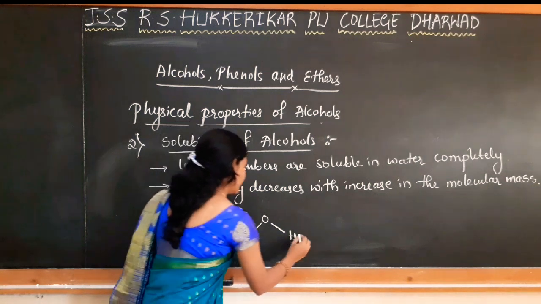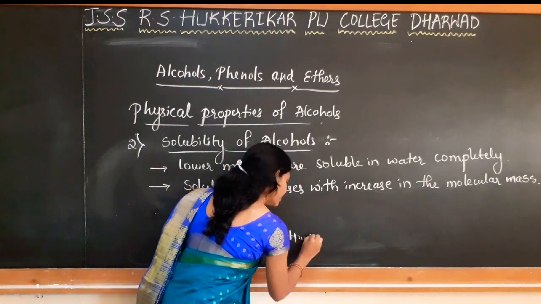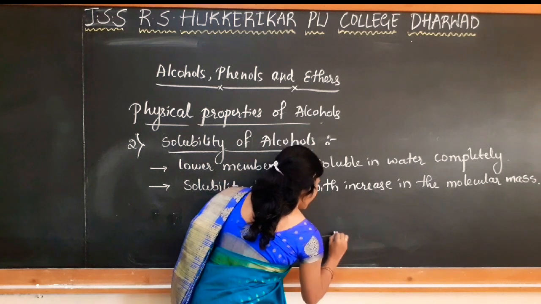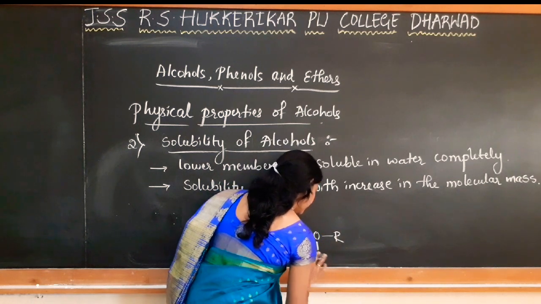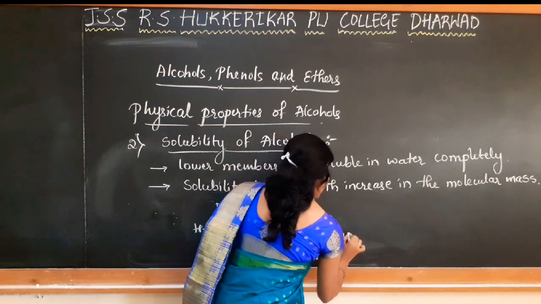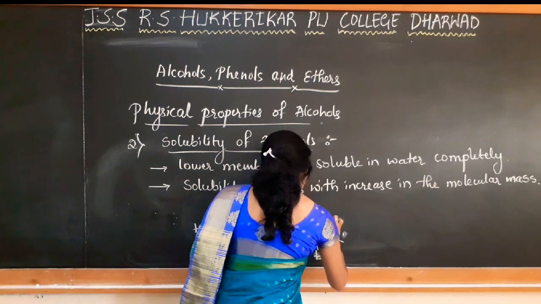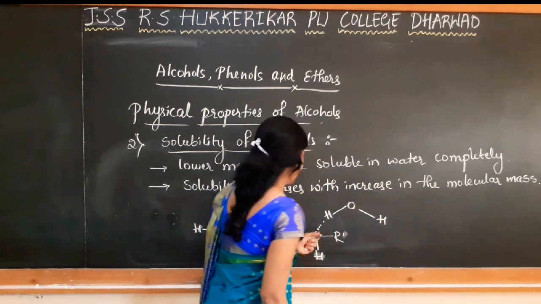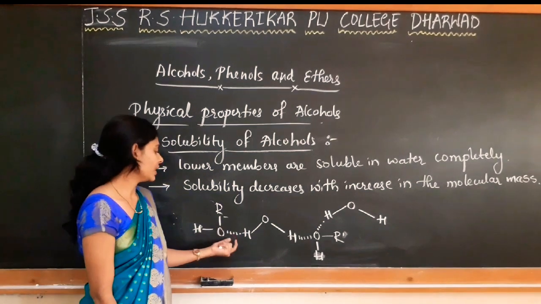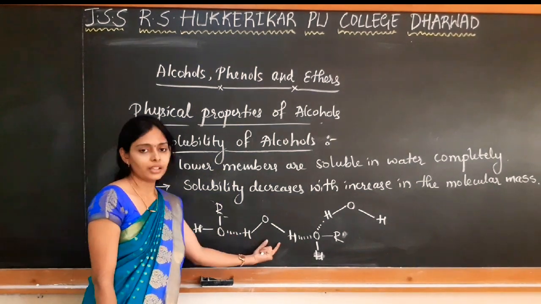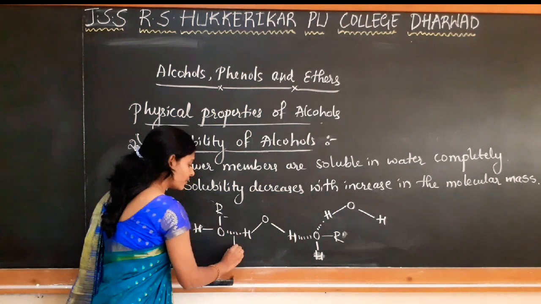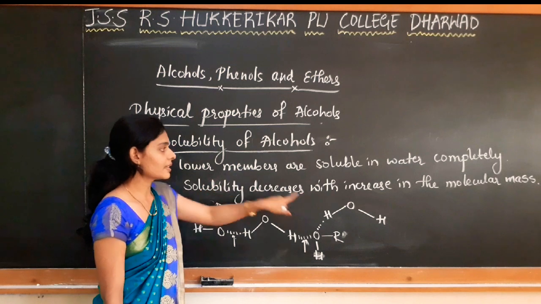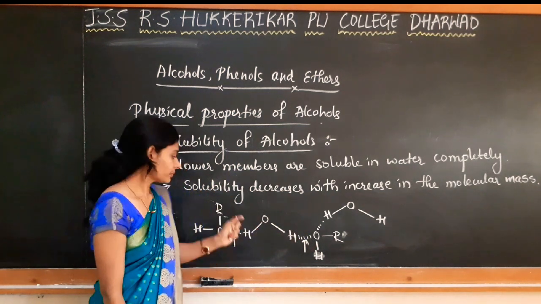So like this, there is formation of intermolecular hydrogen bonding between alcohol and the water molecule. Because of the presence of this intermolecular hydrogen bonding, the lower members are soluble in water.